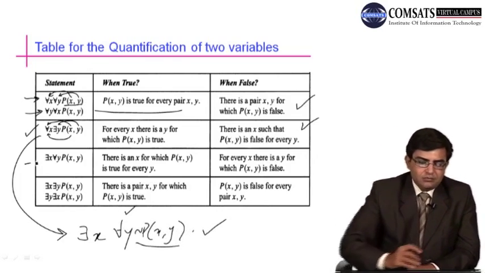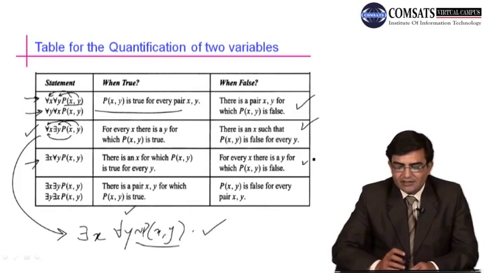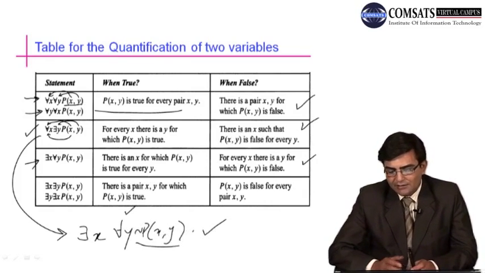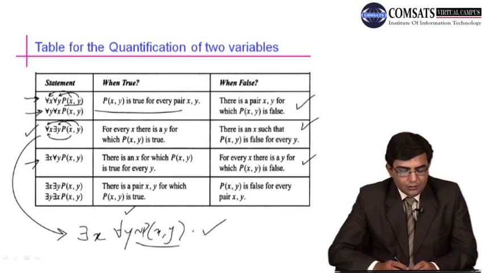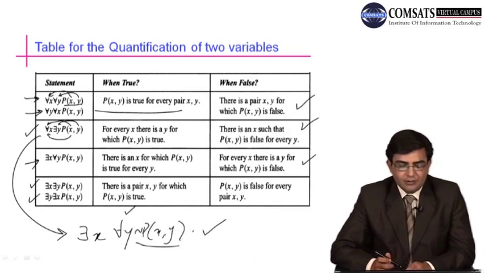And this statement, there is an x such that for all y, p of x y, will be true when there is an x for which p of x y is true for every y. And this statement will be false in this case: for every x there is some y for which p of x y is false. So now, when will these statements be true and false?